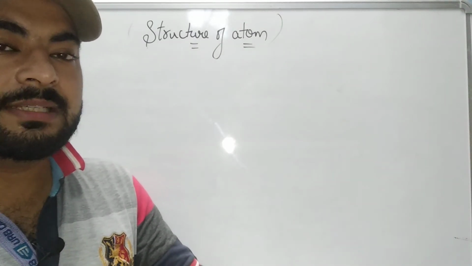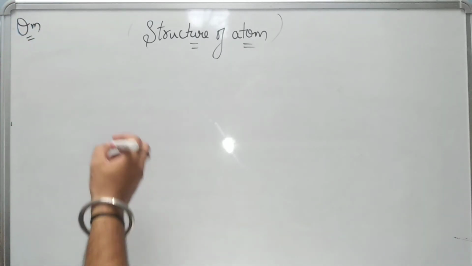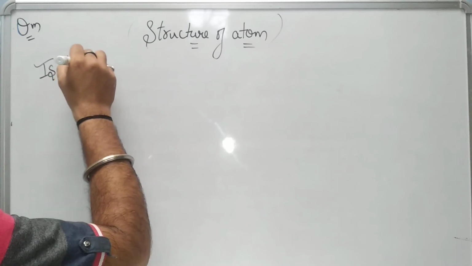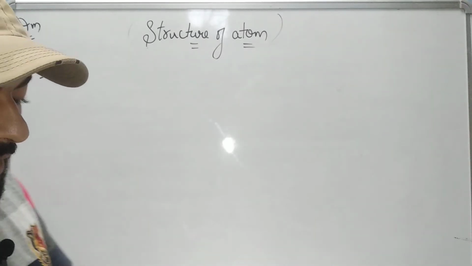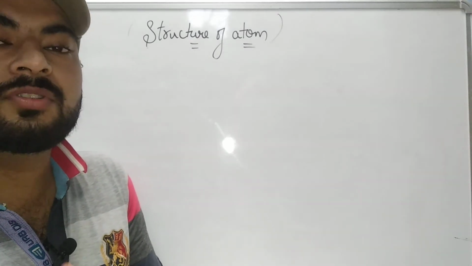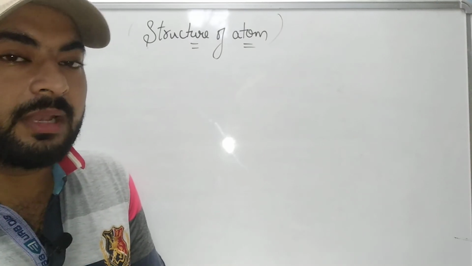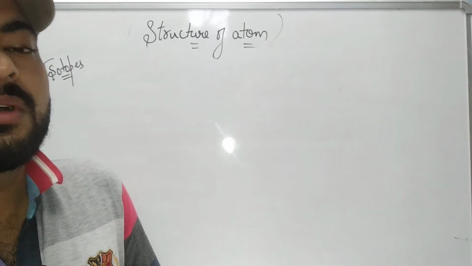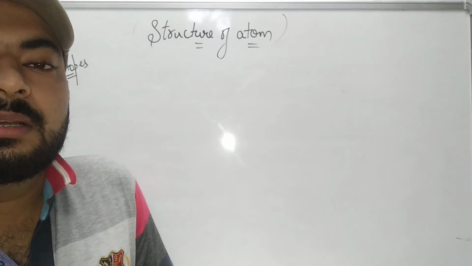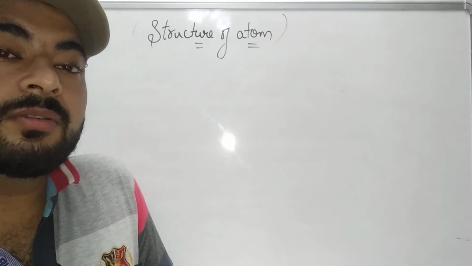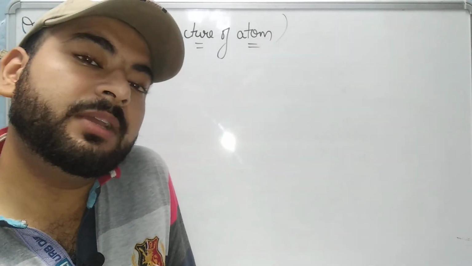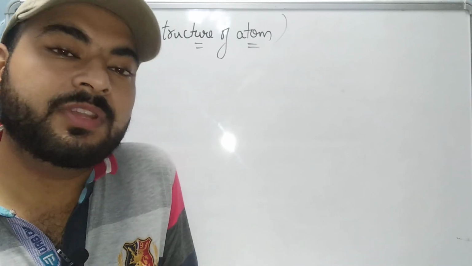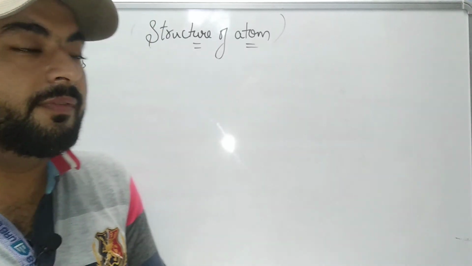Right, now the next thing that we have to study is isotopes. Let me tell you what are isotopes. Isotopes are the atoms of same element with same atomic number but different mass number. Why? Because we all know that if the element is same, the atomic number cannot be different. Atomic number is a unique property of an element, right? So isotopes are the atoms of same element with same atomic number, different mass number.